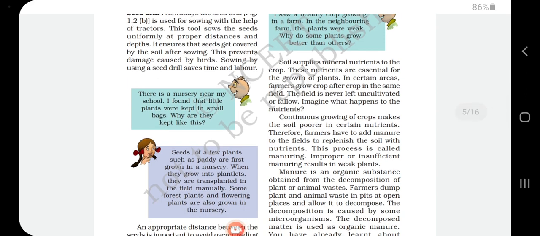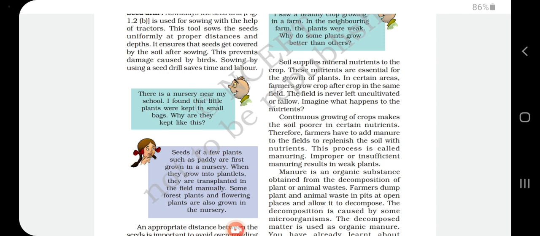Soil supplies mineral nutrients to the crop. These nutrients are essential for the growth of plants. In certain areas, farmers grow crop after crop in the same field. The field is never left uncultivated or fallow. Imagine what happens to the nutrients. See, listen.